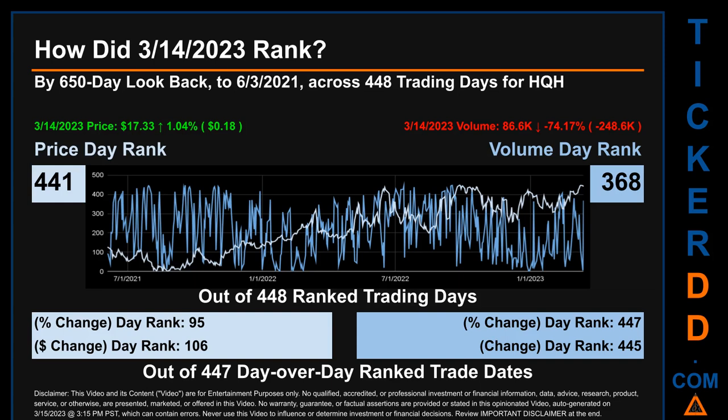The line graph overlays price and volume's daily ranking, as shown respectively in light versus dark blue, across those target trading days. In this view, essentially the dips are good whereas the spikes are bad. The price's day-over-day percentage change, jumping 1.04% on March 14, 2023, had a day rank of 95 while its dollar difference of 18 cents had a rank of 106 when compared day over day across 447 trading days. Volume's percentage change and difference were ranked respectively at 447 and 445.